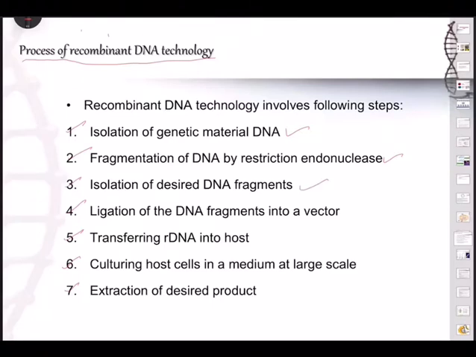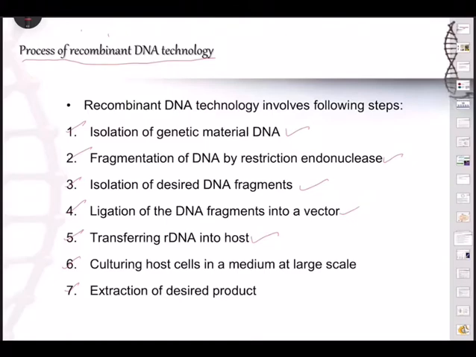Then isolation of desired DNA fragments, the gene of interest, we started isolating. And not only isolation, thanks to Kary Mullis in 1985, he used the method PCR, polymerase chain reaction, with which we can amplify the gene of interest. In that we were discussing 3 steps: denaturation, annealing, and polymerization or extension. Now we are going to talk about step number 5, transferring. Of course, ligation we have done already, that is joining of the pieces, and transferring of rDNA into host.